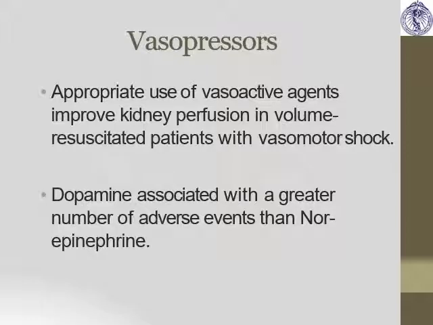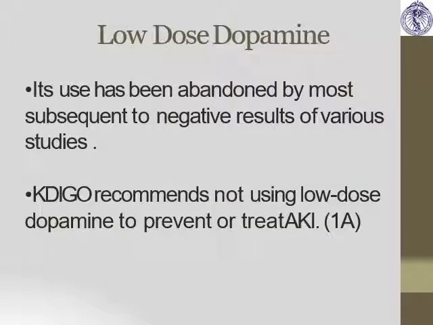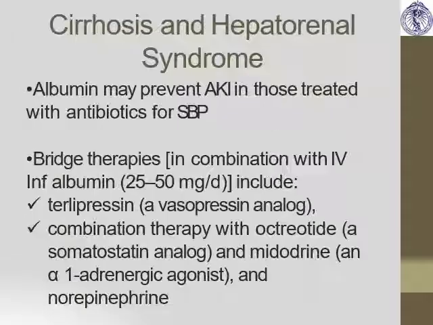Vasopressor: appropriate use of the vasoactive agents improves the kidney perfusion. Dopamine is associated with a greater number of adverse events than norepinephrine. Low dose dopamine use has been abandoned by most subsequent to negative results of various studies. It recommends not using low dose dopamine to prevent or treat the AKI.